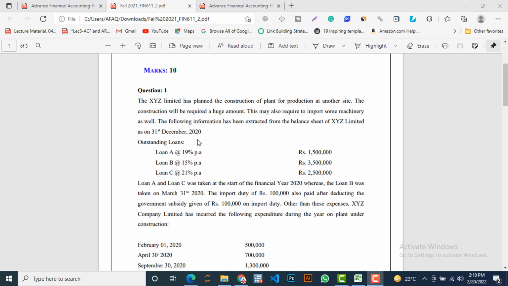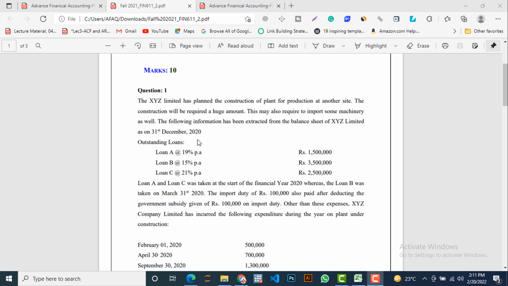The question is that there is a company whose name is XYZ Limited. It is interested in constructing a plant for its production purposes at another site. It means it already has an existing production plant, but it is interested in constructing a plant on another site. So for this it required a very large amount of rupees. Further, this may also require some machinery that will be imported from other countries.